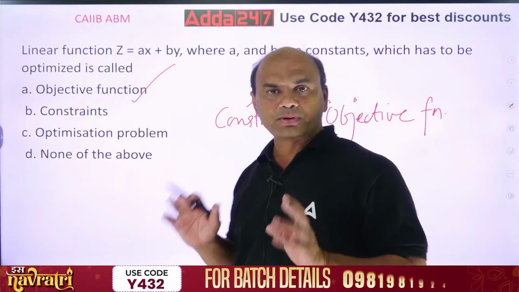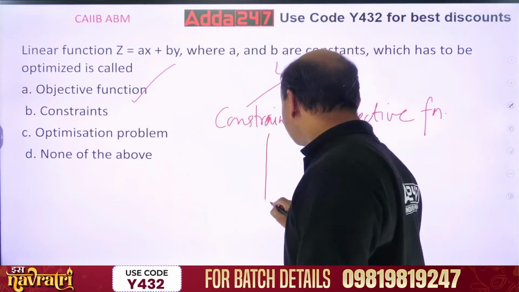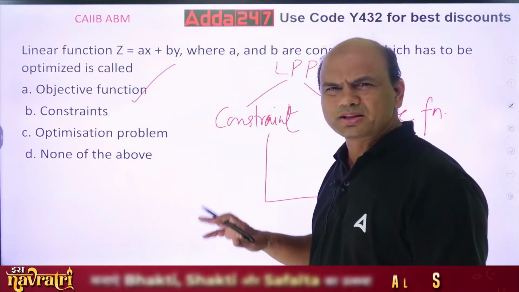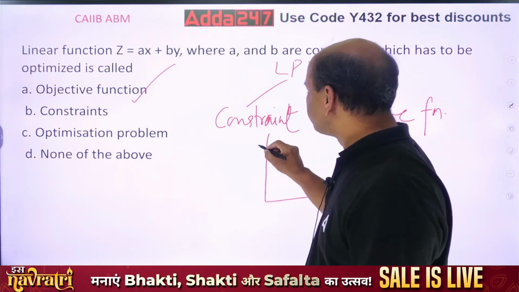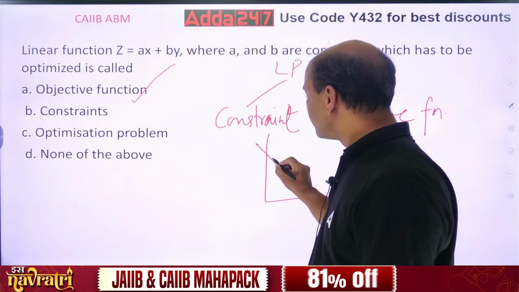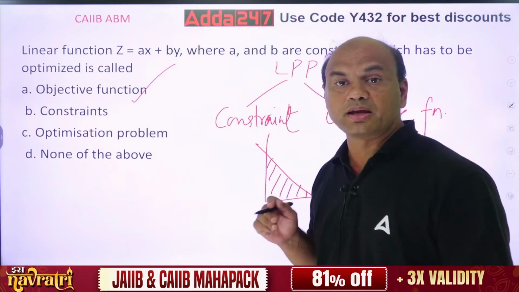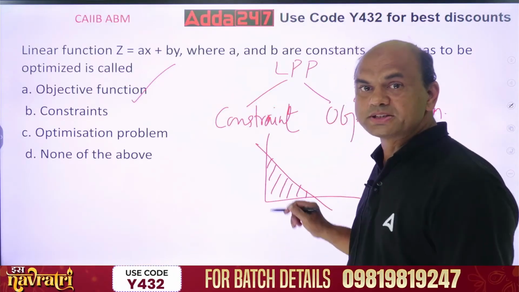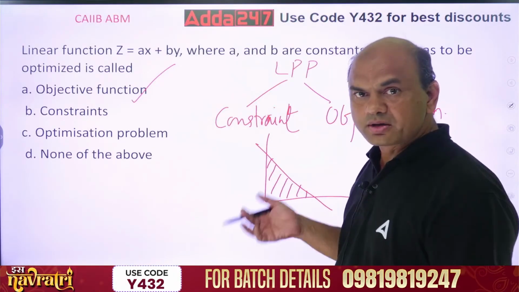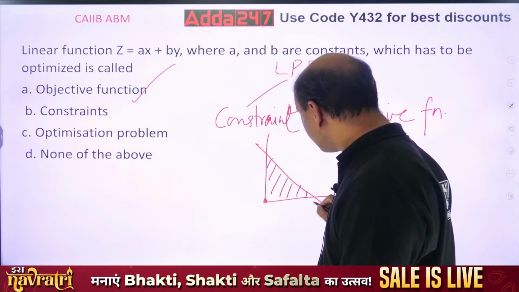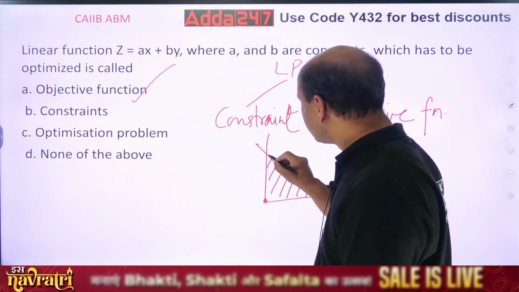Optimization means, see, I'll draw a graphical solution of LPP. Suppose this is my feasible area. Then I have to move this z function from here to here to here, across all the points.